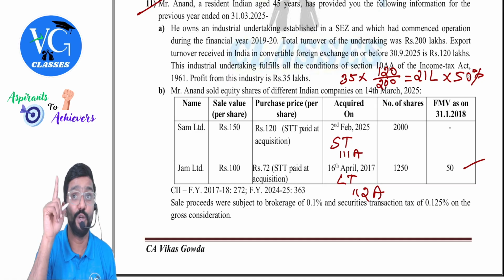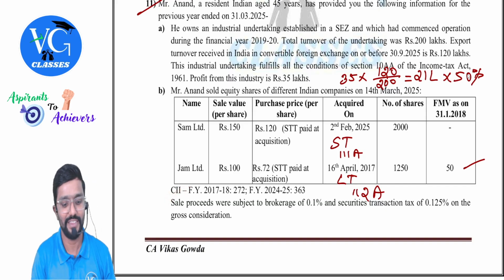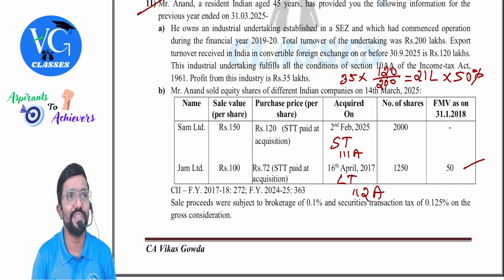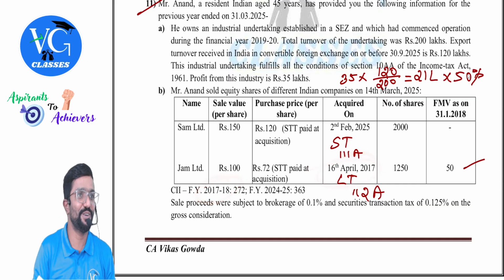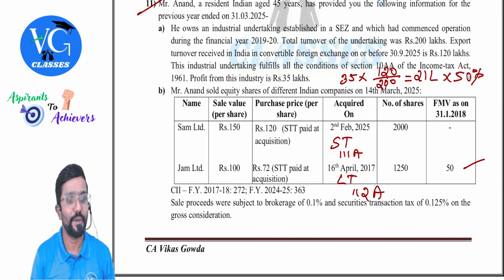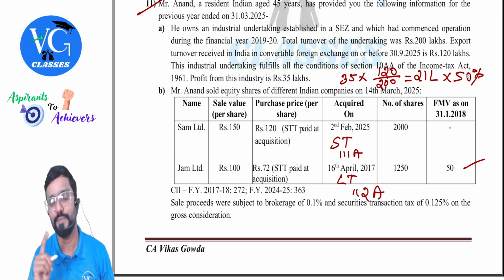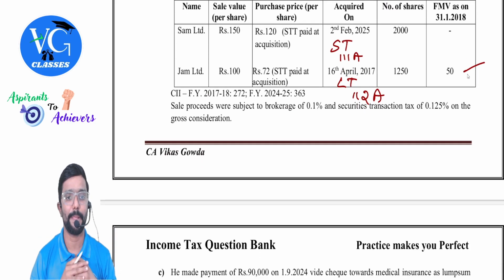See, sometimes I had told you in the class, they will mislead by giving some irrelevant information. That is what is here. Now what you think is, oh, as they are given, we need to consider it. And look at the beauty: for purchase year and sale year they have given, to confuse you. Clear? So by mistake, you might apply indexation, guys. Please be careful, not applicable.